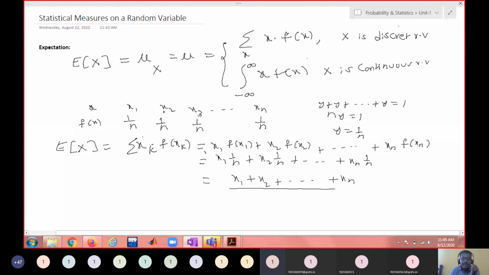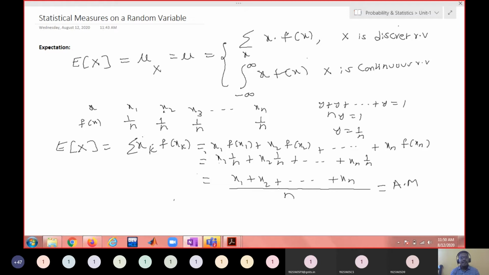This is the mean or average of n numbers. What kind of mean is this called? This is called the arithmetic mean. So the arithmetic mean is a special case of expectation when all probabilities are equal.